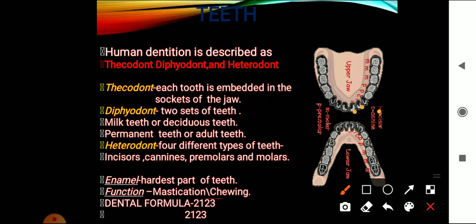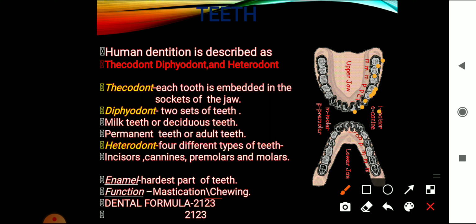And the third one is the canine. These 2 are premolars, and these 3 are molars. So this is how the teeth are arranged on the jaw. On one side, how many do we have? 8, right? 2 plus 1 is 3, plus 2 is 5, plus 3 is 8. So 8 plus 8 is 16.